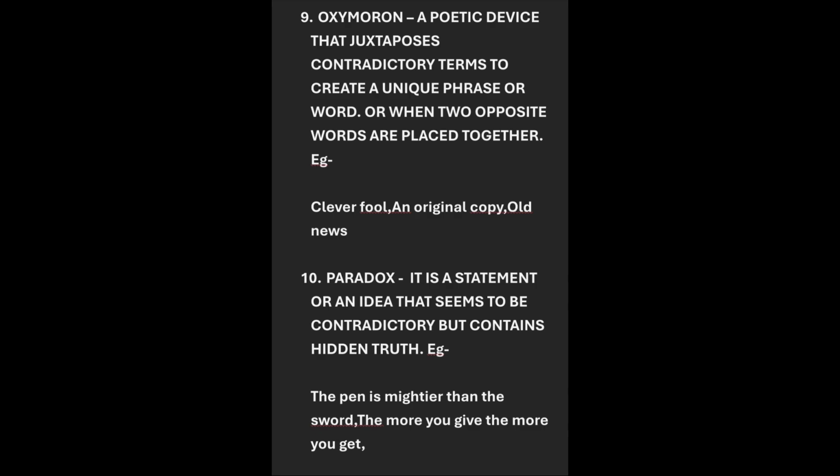Let's see the next poetic device. Next poetic device is oxymoron and paradox. Very, very important. So children, oxymoron is that poetic device where we find two opposite words placed together. Okay, it's very simple. Two opposite words when placed together, it is oxymoron. Whereas in paradox, you will find a statement which, when you read it, seems not acceptable, not possible. But when you reflect upon that sentence, you will understand that, oh yes, it might be possible. For example, the pen is mightier than the sword. So how can a pen be more powerful than a sword? But if you understand, yes, through your writing, you can be more powerful than using a sword.